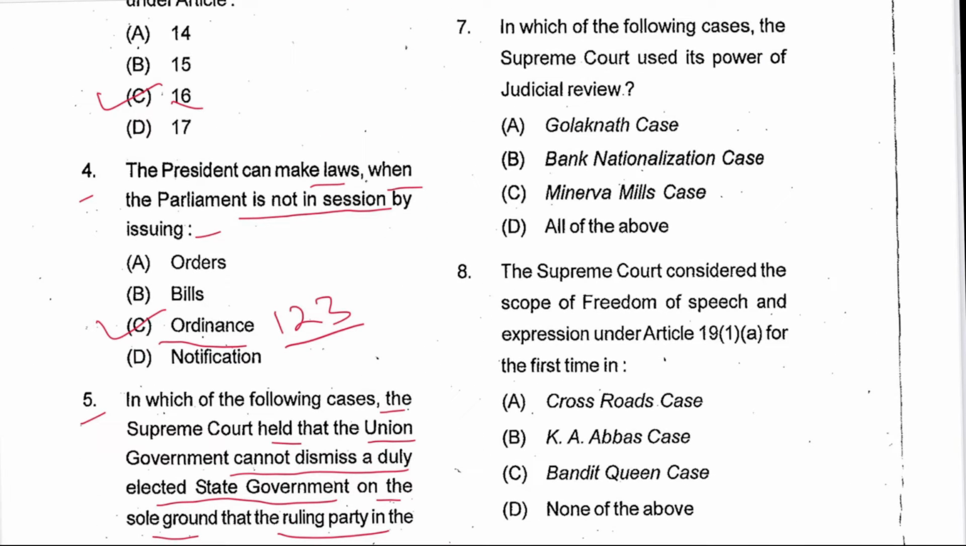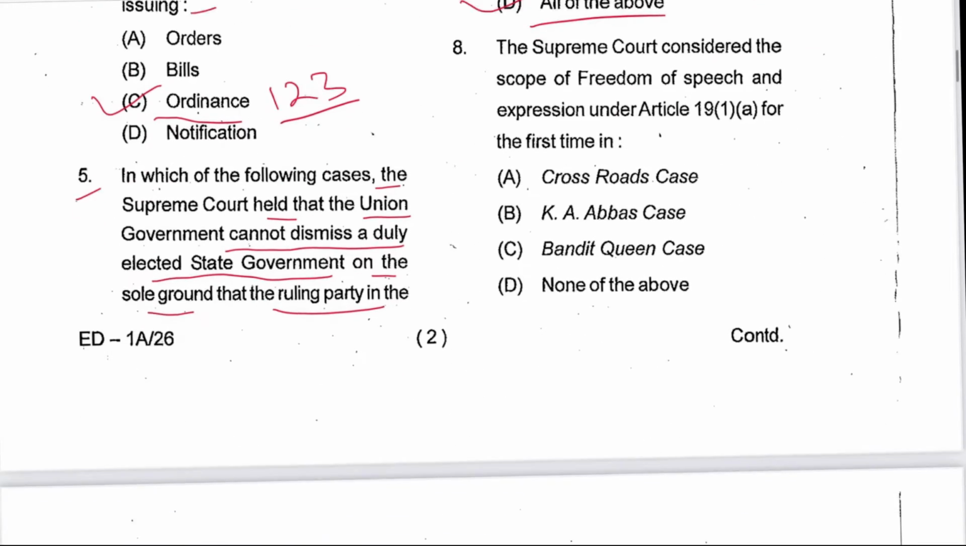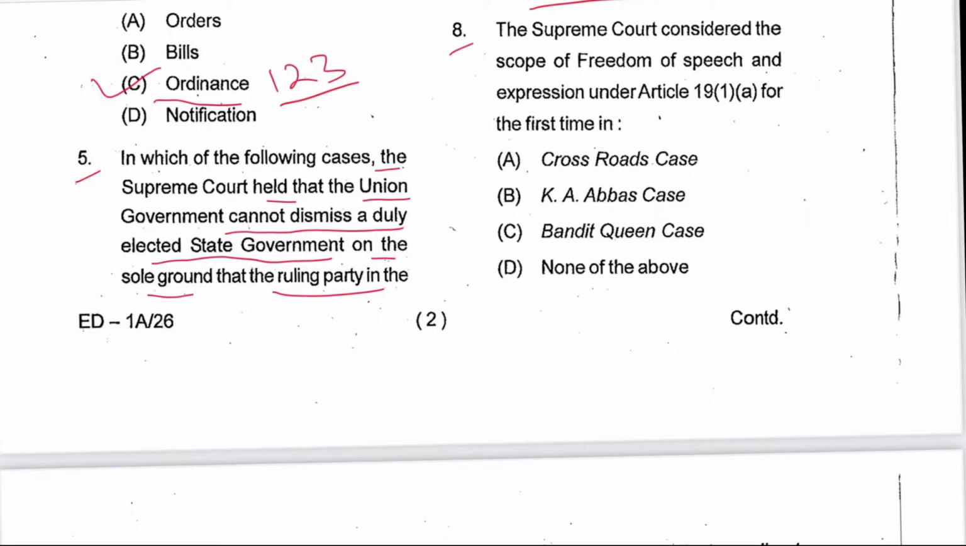Next is 7. In which of the following cases the Supreme Court used its power of judicial review? In all of the cases. D is the answer. Next is 8. The Supreme Court considered the scope of freedom of speech and expression under Article 19(1)(a) for the first time in Romesh Thappar case. A is the answer.